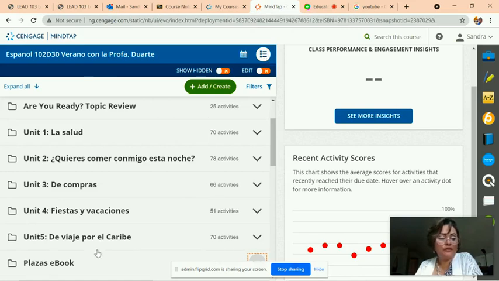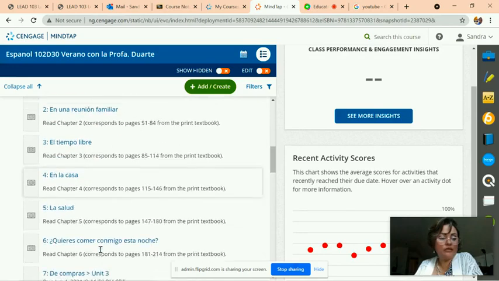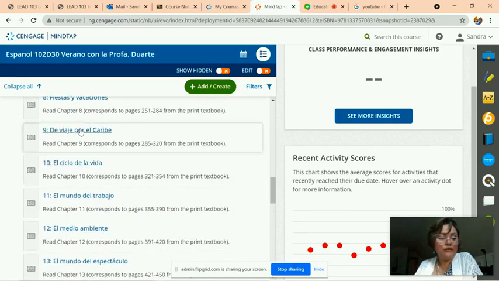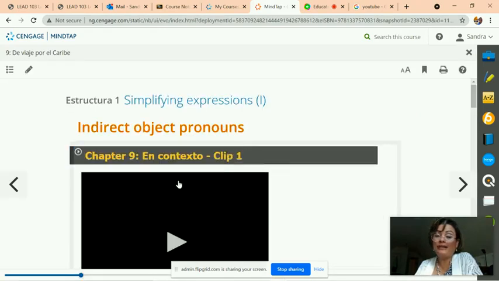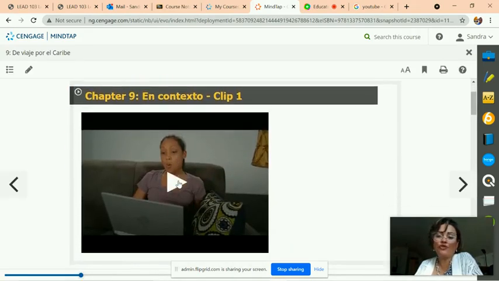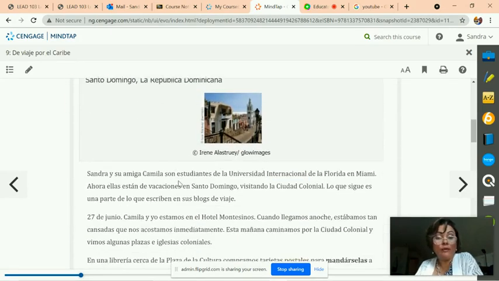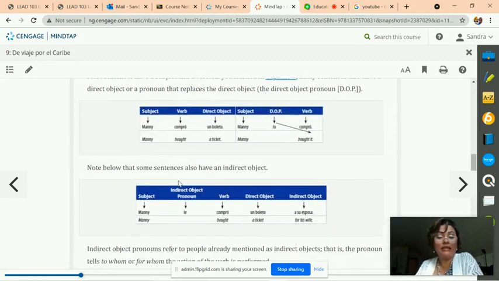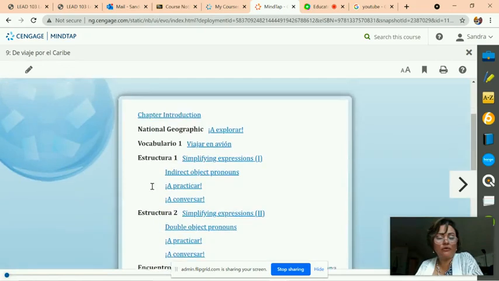And I'm going to go to Plaza's ebook to look at your ebook, and capítulo 9 de viaje por el Caribe. El Caribe es Cuba, República Dominicana y Puerto Rico. Ellos hablan español en Cuba, República Dominicana y Puerto Rico. So, actually I wanted to go to the table of contents.